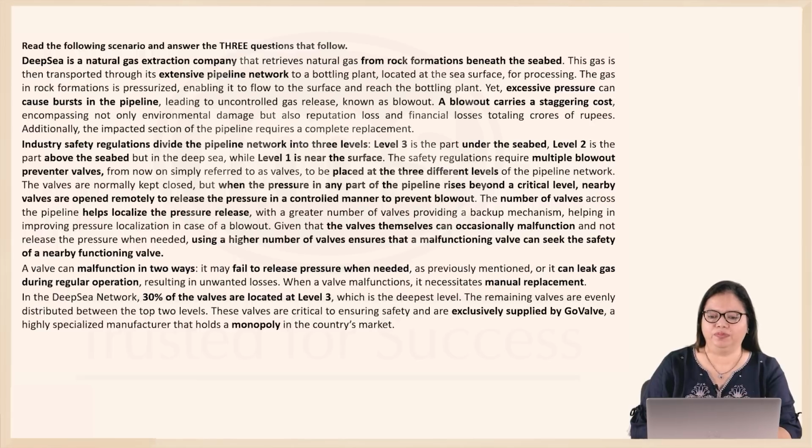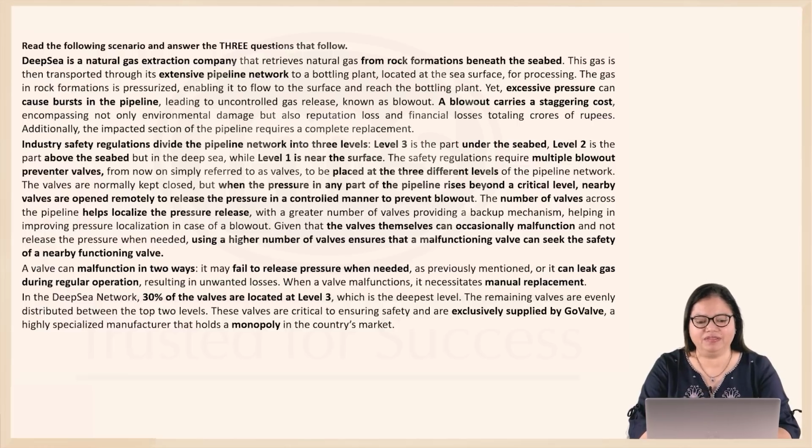Preventing any sort of blowout is very important for the company. Now, there are industry safety regulations which divide the pipeline network into 3 levels. There is level 3, which is under the seabed, level 2, which is above the seabed, but it's still in the deep sea, and level 1 is near the surface. And the safety regulations require multiple blowout preventer valves. Now, they have to be placed at the 3 different levels.